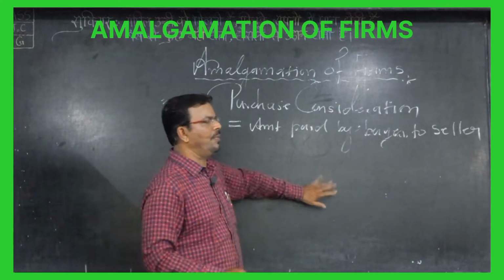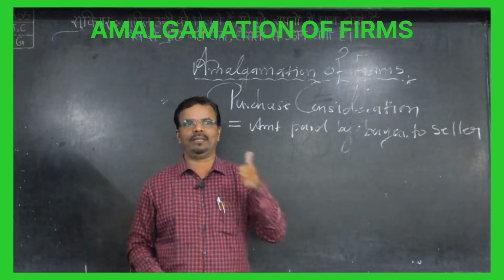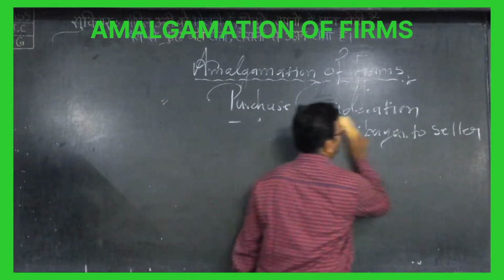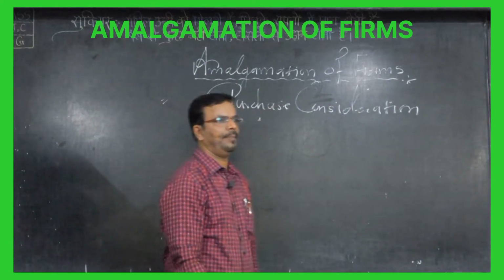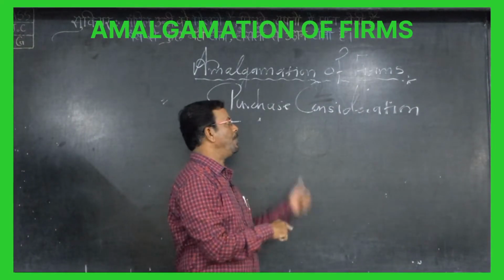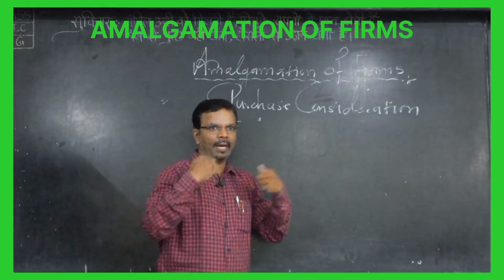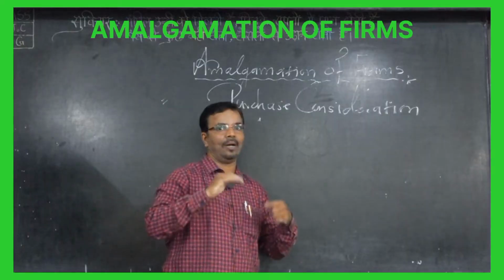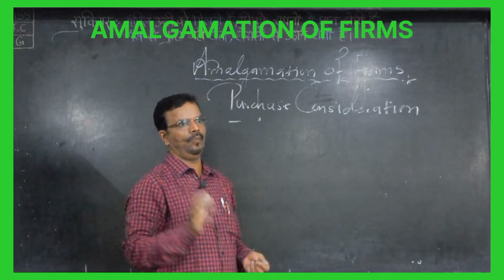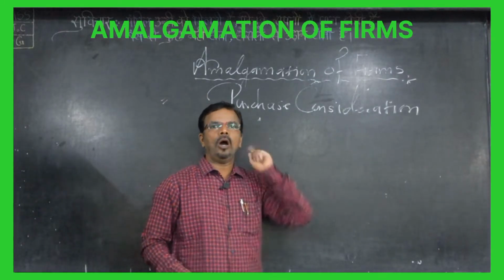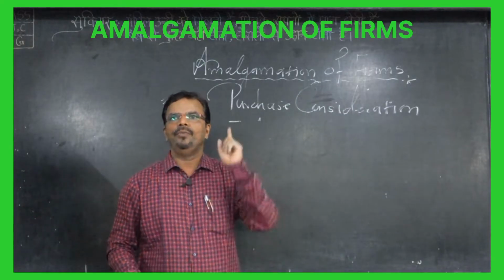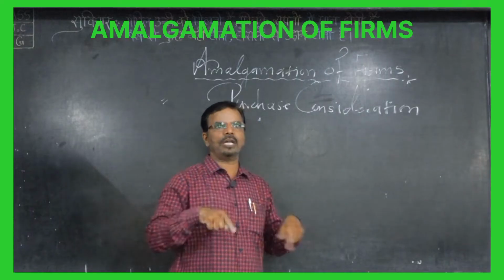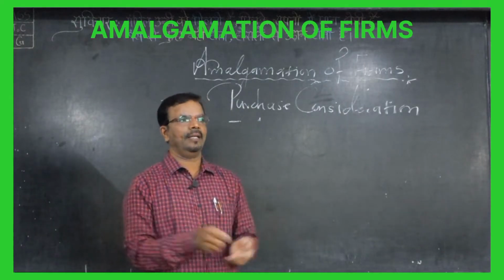In SY B.Com we have only one method, the net asset method, and the net asset method says: all assets minus all liabilities which are taken by the buyer. The buyer will pay for whichever assets he takes. Will he pay for assets he does not take? No. So you have to add one word: all assets minus all liabilities which are taken over by the buyer. What he took, he pays for; what he did not take, he will not pay for.